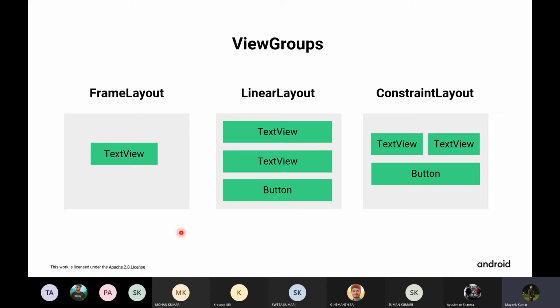Here are some examples of view groups. The first one is a frame layout. A frame layout is used when you only want to organize just one element. In this case we are just organizing a text view. But if you want to organize a row or column of views, you can use a linear layout. Here you can see the views are organized vertically, so it is a vertical linear layout. In a linear layout you can position your views horizontally or vertically as you like.